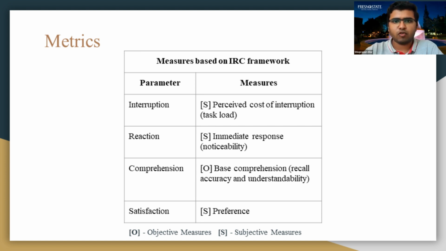The parameters are interruption, whether the user is actually getting interrupted in their primary task; reaction, how quickly the user notices the notification; comprehension, how quickly the user can understand the notification; and satisfaction, whether the user is satisfied with the notification or there could be a better notification.